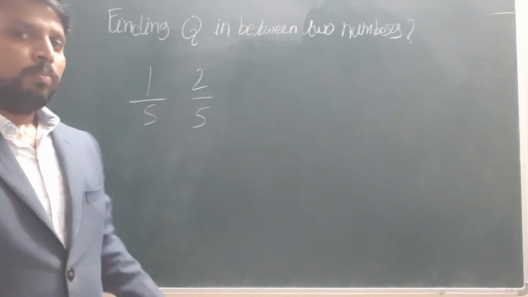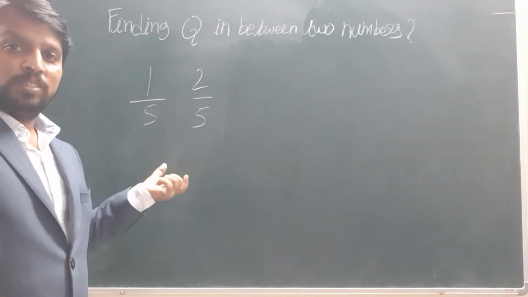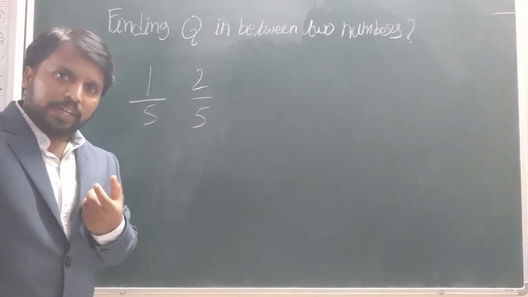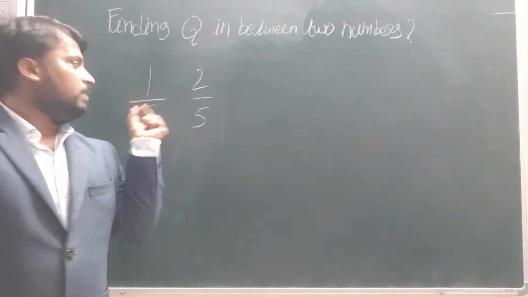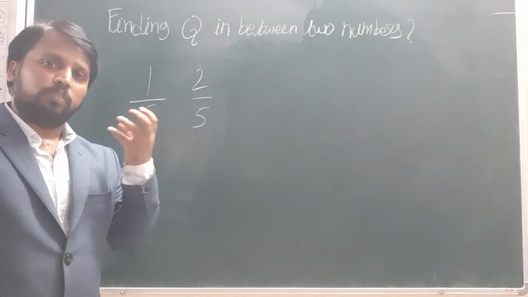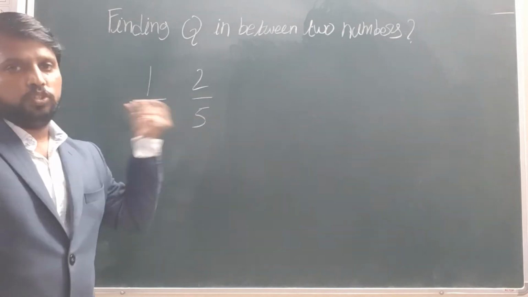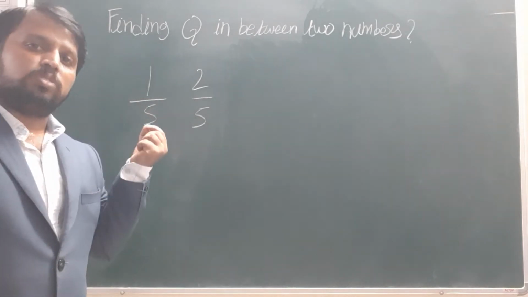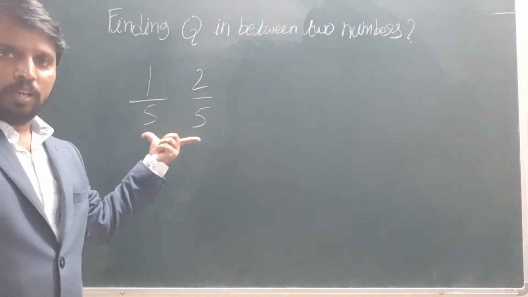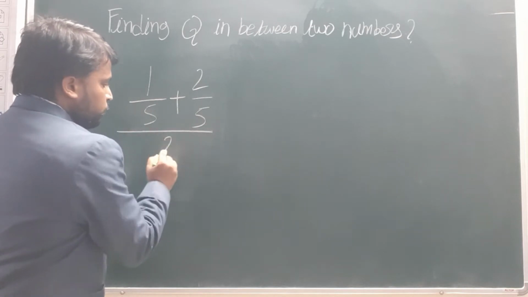But how do we find the rational numbers in between these two? If you want to find a single number in between these two, sometimes a question will ask for the exact middle number between the two. At that time we simply use one formula: addition of the given two rational numbers, and divide by 2.